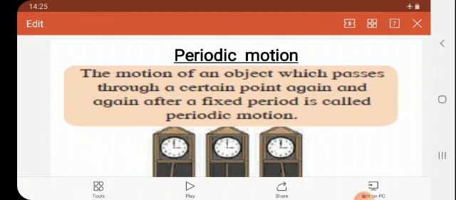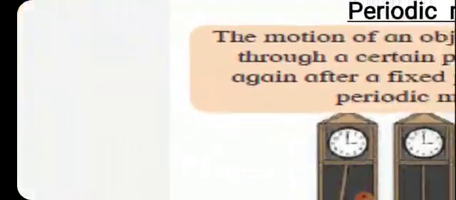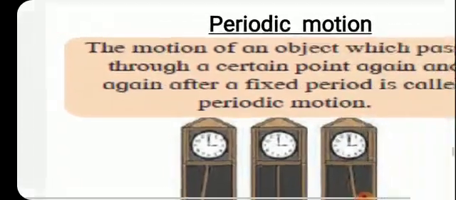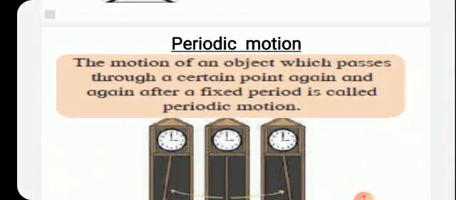Whatever the direction of the motion is, it is not considered here. In periodic motion, the important thing is that the object moves from a certain point after a fixed period. After a fixed period of time, the object moves, and that's why it is called periodic motion.